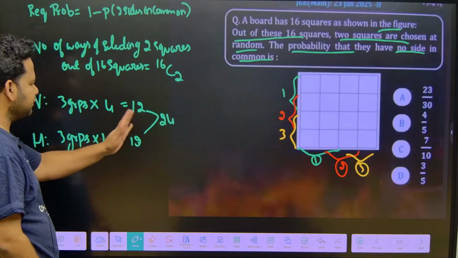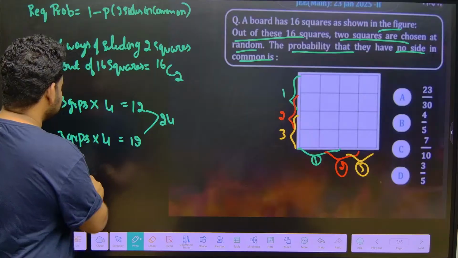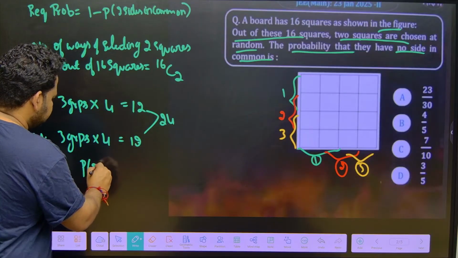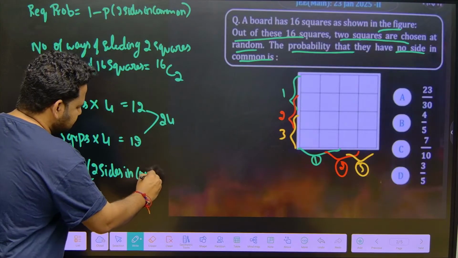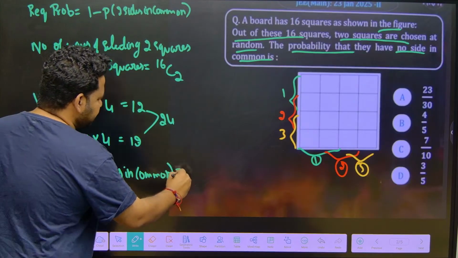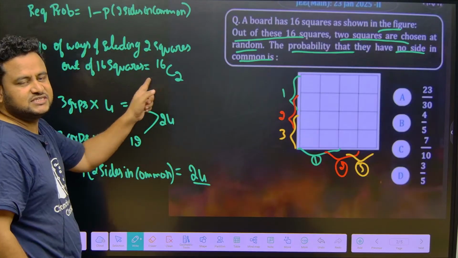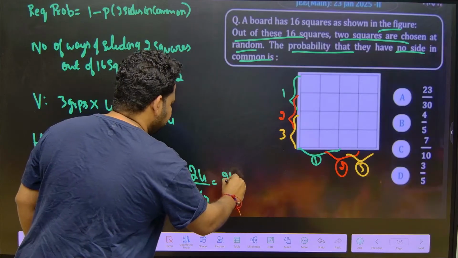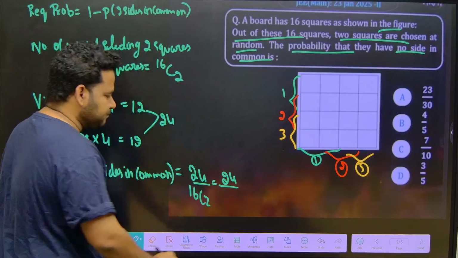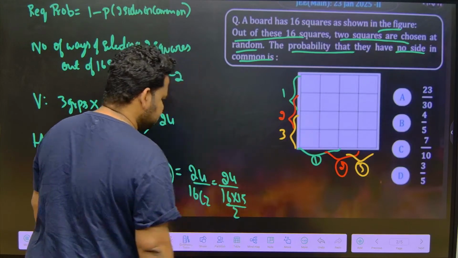This is the favorable outcome that we want. So probability of 2 sides in common is what? What is our favorable outcome? This is 24, divided by the total, which is 16 C2. So 24 divided by 16 C2 means 24 divided by (16 into 15, divided by 2).